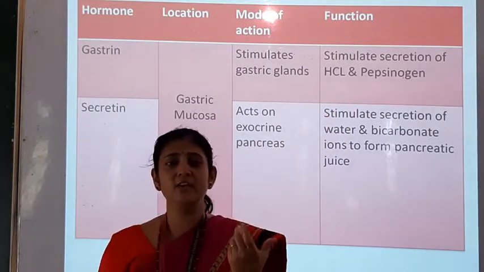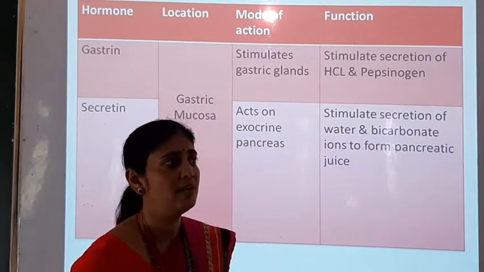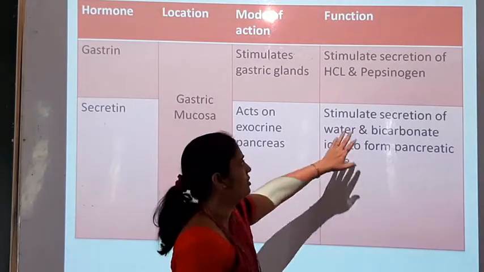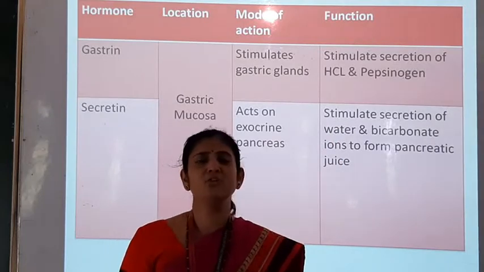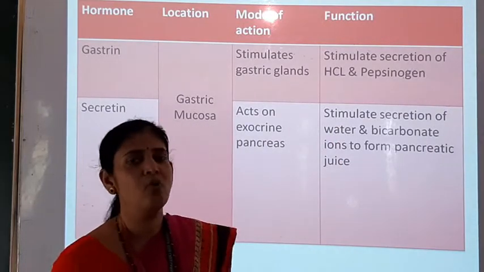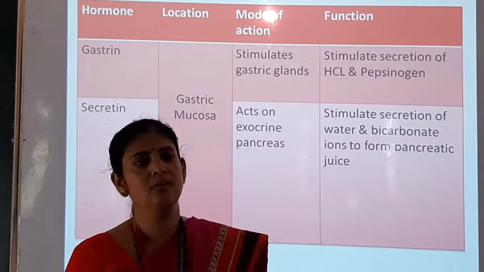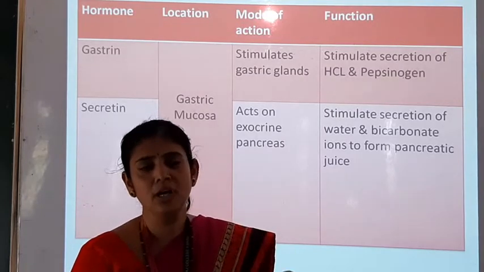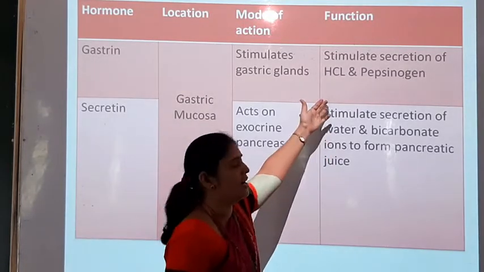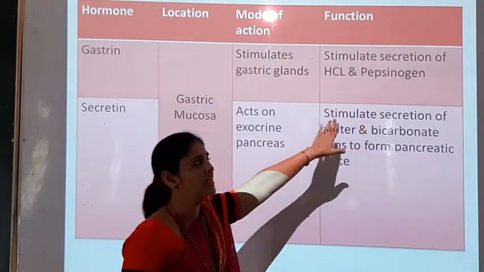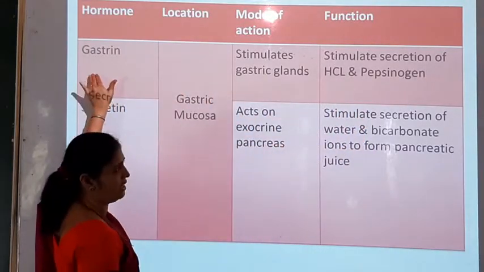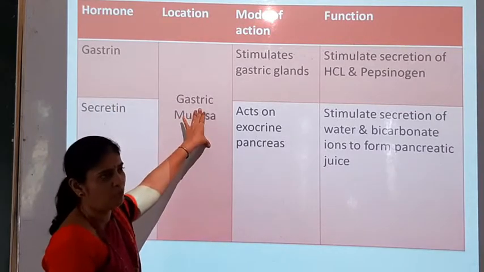HCl, that is dilute HCl, is secreted in our stomach, and pepsinogen, as you know, is responsible for digestion of the protein. This pepsinogen is responsible for conversion of pepsinogen into pepsin. The HCl is required, and therefore the secretion of HCl and pepsinogen is carried under the influence of gastrin, which is secreted by gastric mucosa.